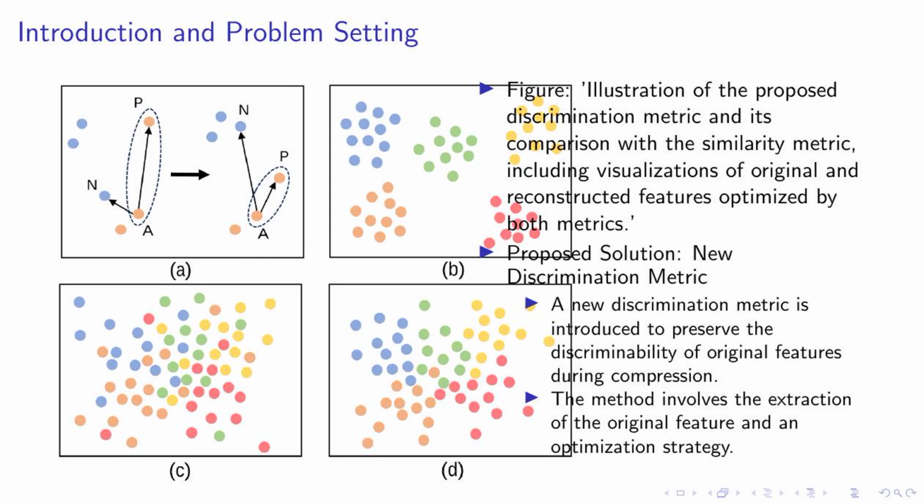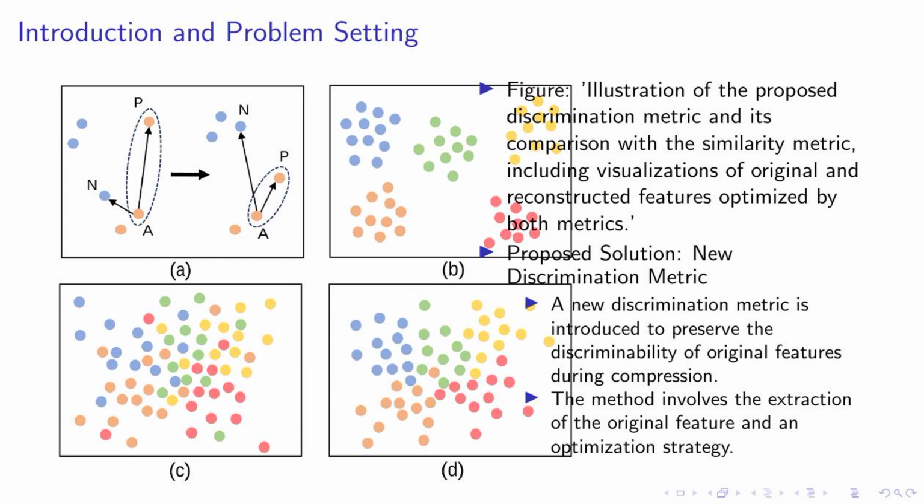This metric is designed to preserve the discriminability of original features during compression, which is crucial in machine vision tasks. It's compared here with the similarity metric, and you can see visualizations of original and reconstructed features optimized by both metrics. Now let's talk about our proposed solution.